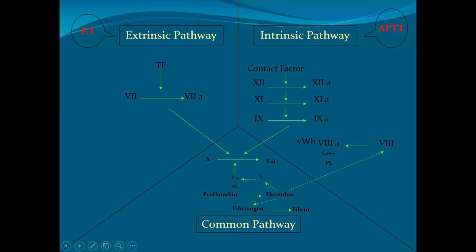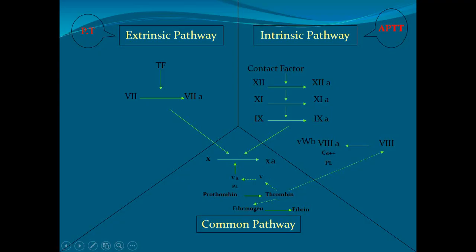Fibrinogen is the soluble form in the plasma, while fibrin is the insoluble form. When the fibrin mesh is formed, factor 13 causes the stabilization of the fibrin. So we should understand that there is one extrinsic pathway, one intrinsic pathway, and one common pathway.